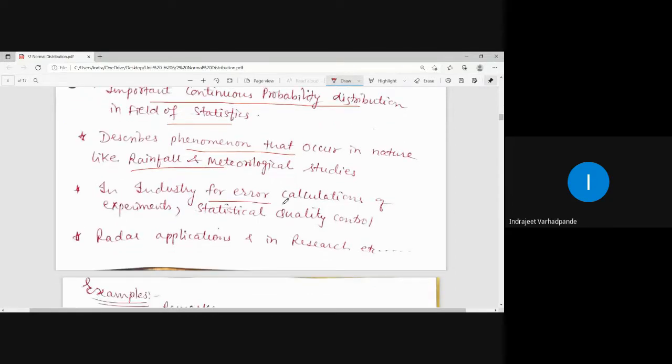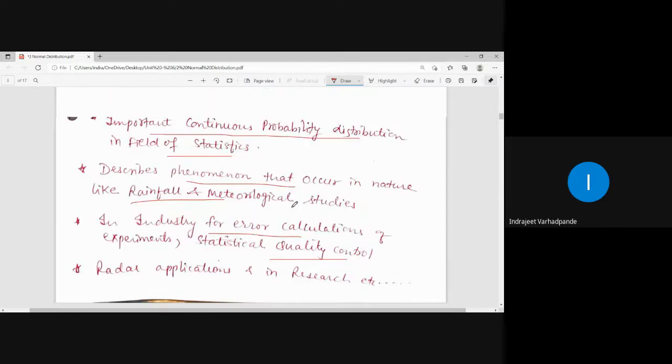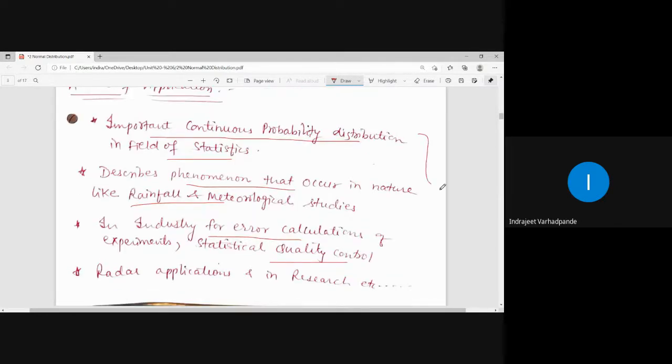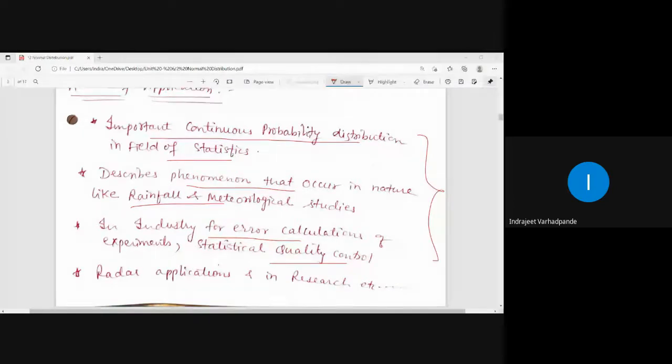In industry, for error calculations of experiments and statistical quality control, everywhere we plot a graph showing the bell-shaped curve, and that is nothing but the normal distribution. In radar applications and in research, many times we find applications of the normal distribution or the normal curve. In general, the word normal distribution is not used, normal curve is.